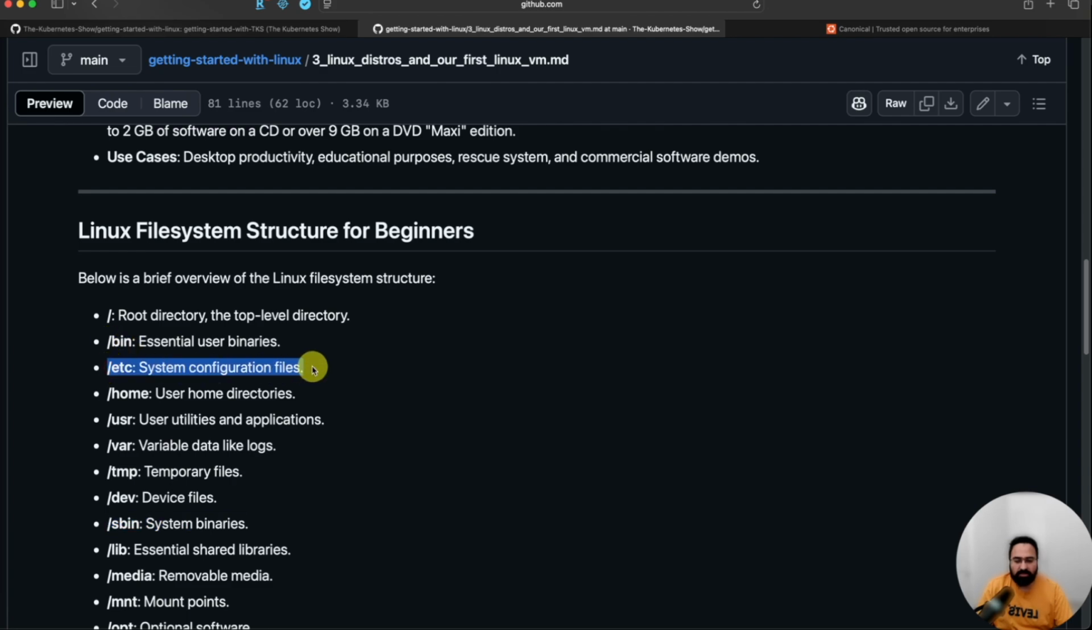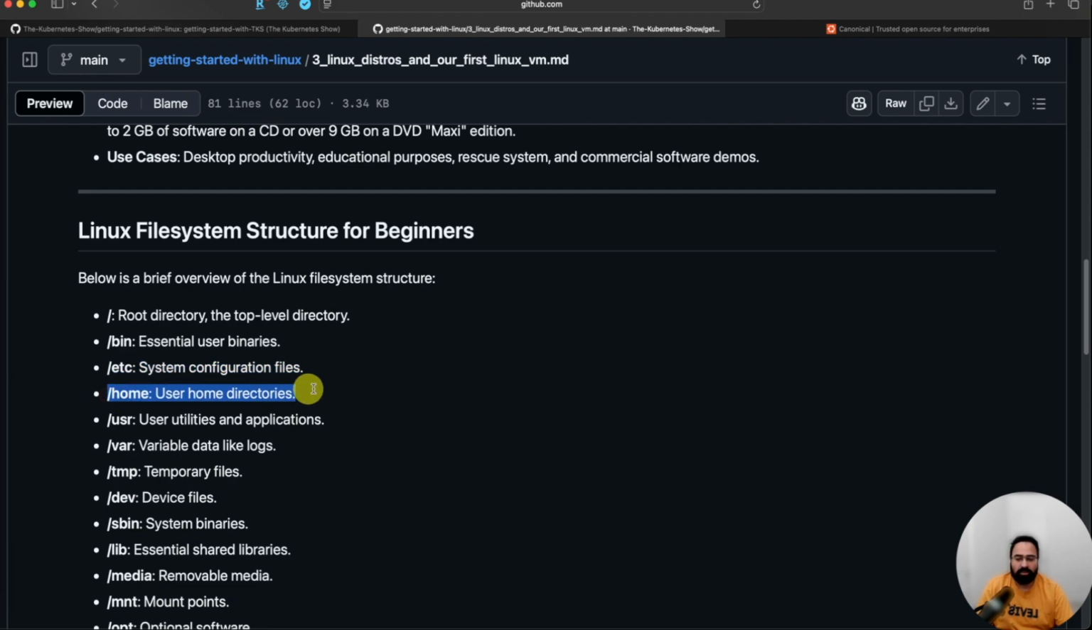Etc is system configuration files. So if you are installing a software and you want to configure it to function in a certain way, you go and define its settings. In Windows, all this gets stored generally in a registry. In Linux, mostly it gets stored in etc. Windows has Windows registry, Linux has etc directory where you'll find all this.